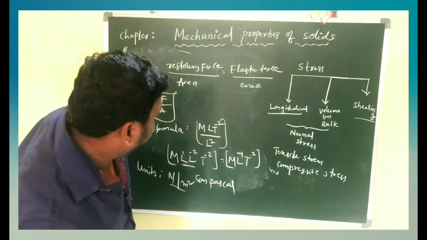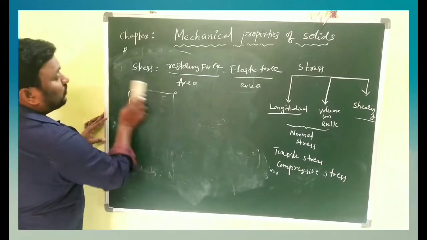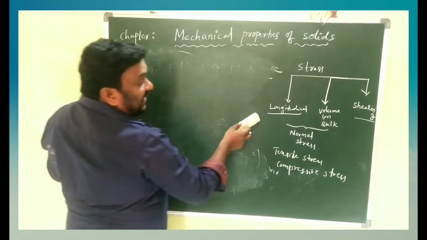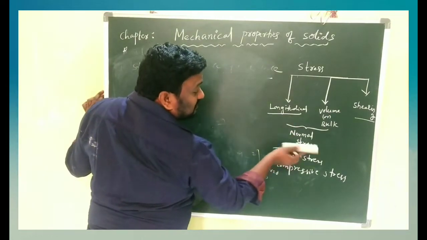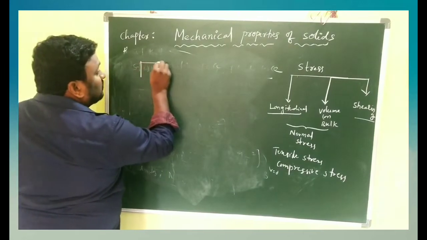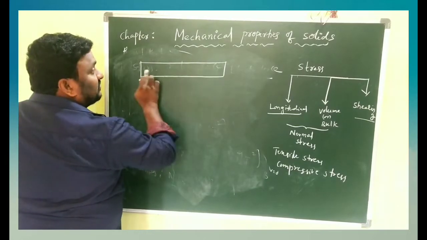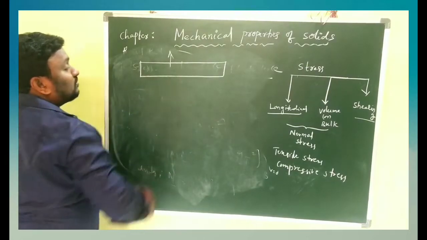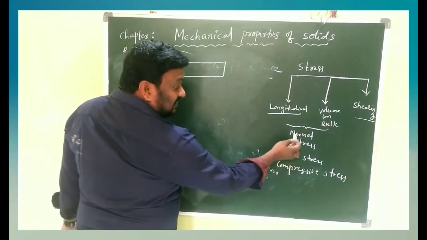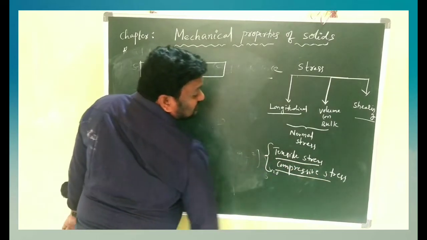So children, to understand that very simply, there is one term, normal stress. Longitudinal stress and volume stress are called normal stress. Normal stress means the force acting normal to the body. The normal stress can again be divided into tensile stress and compressive stress.